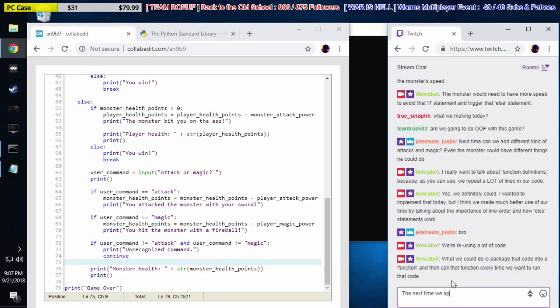The next time we approach this project, we're going to create a function that gives the player a turn and a function that gives the monster a turn. And then, every time they need to have a turn, we can just give it to them with a single line of code instead of 20 lines.